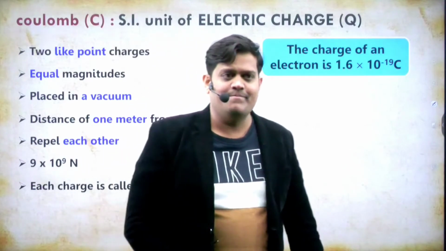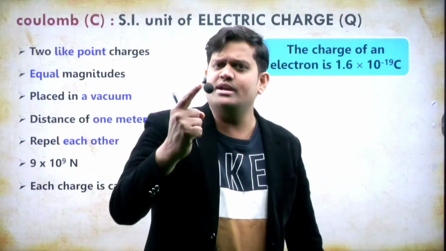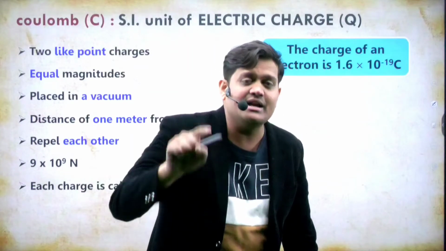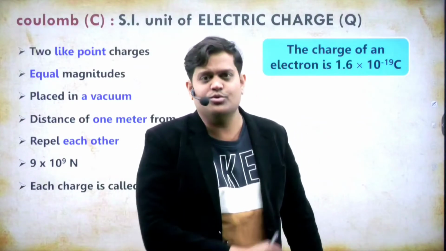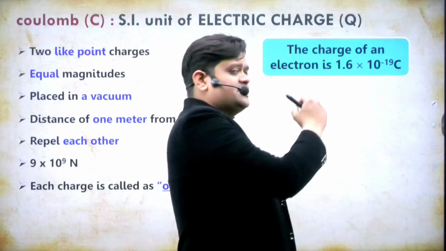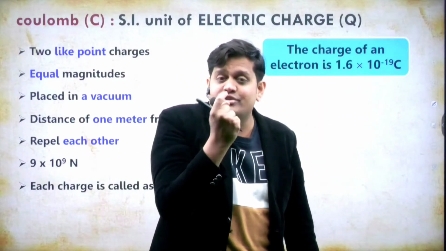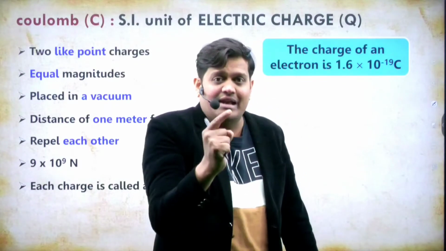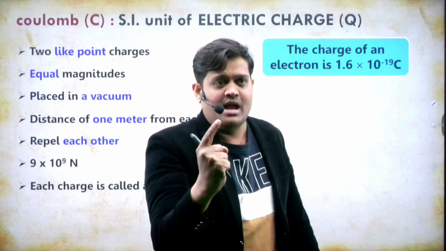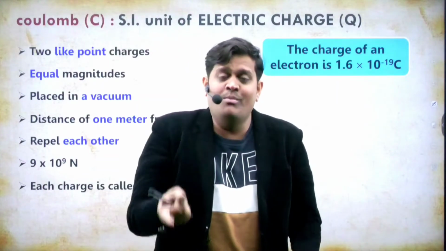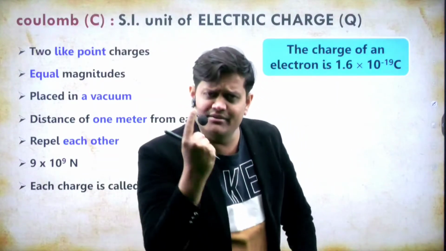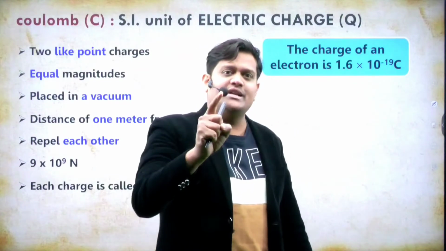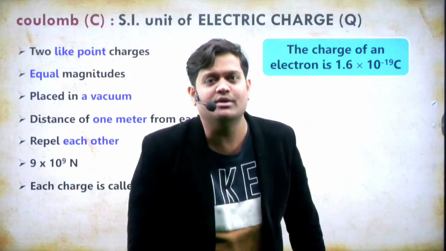Now my question is, how many electrons are in 1 coulomb charge? This is the question, right? First of all, this is the value of charge on 1 electron. Understand carefully. And now my question is, how many electrons are in 1 coulomb charge? Two different questions. This is the charge on one electron. The question is, how many electrons are in 1 coulomb charge?